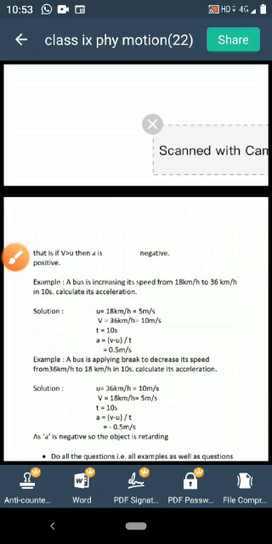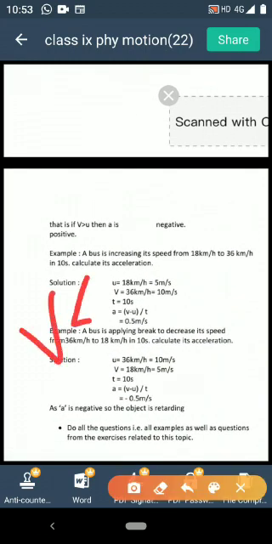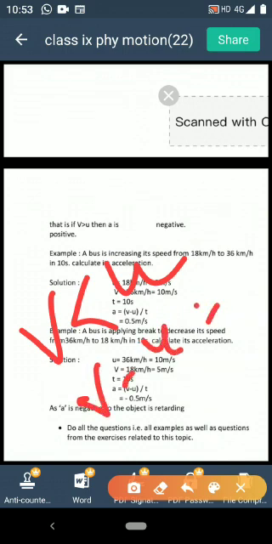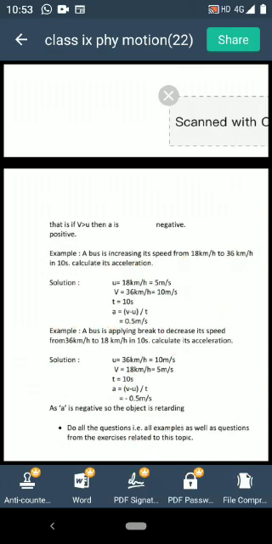But if the object is moving with a decreasing velocity, suppose a bus is moving and trying to stop, it has to apply brake. So, under that situation v, the final velocity, will be less than your initial velocity. Clear? Got it? So, that term v minus u will be a negative quantity. It is negative. So, a is negative. As a is negative, we can say the object is retarding. Understood? Object is retarding.